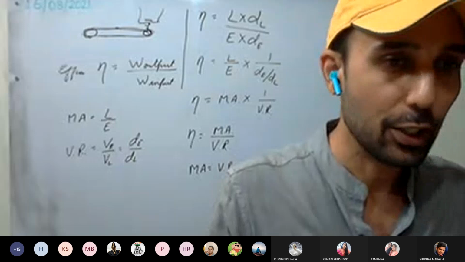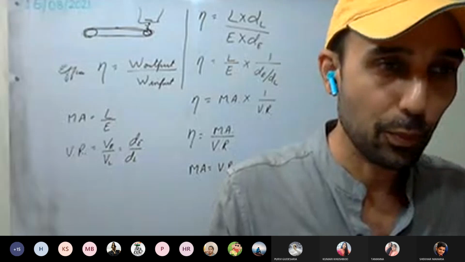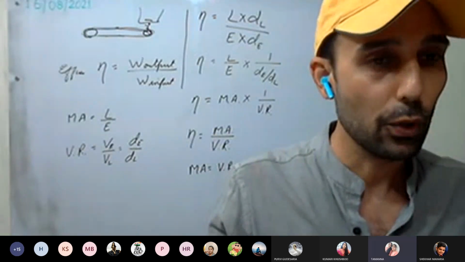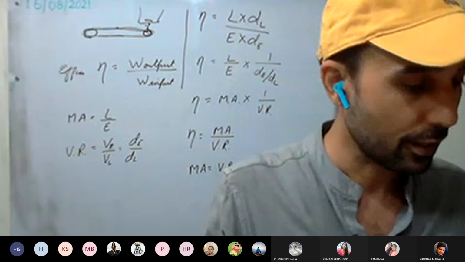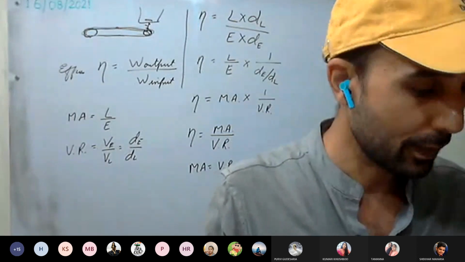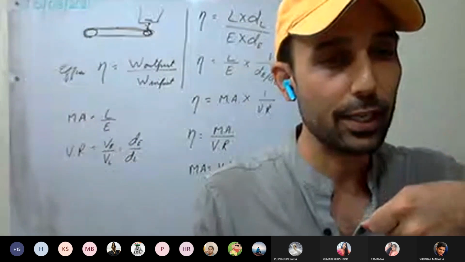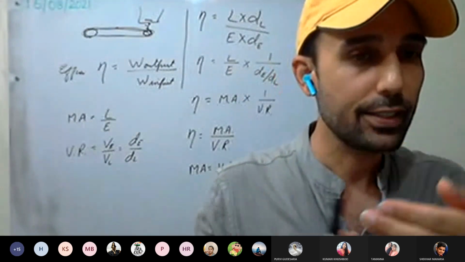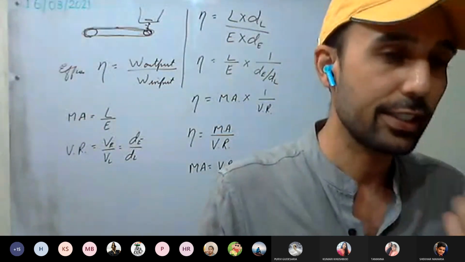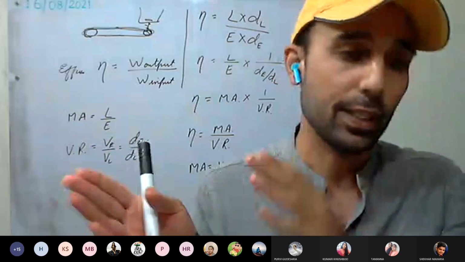So we'll start from machines, 3.1. We discussed different kinds of machines: wrench, pulley, crowbar, etc. Then the functions and uses of simple machines: as a force multiplier, increasing speed, changing the direction or point of application.